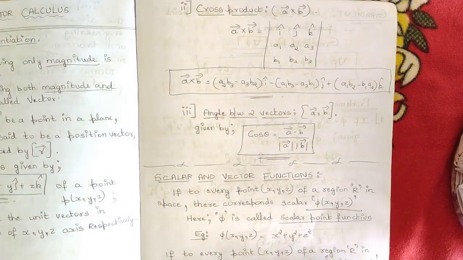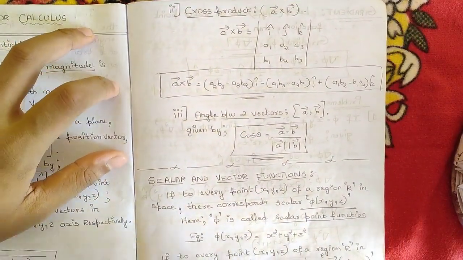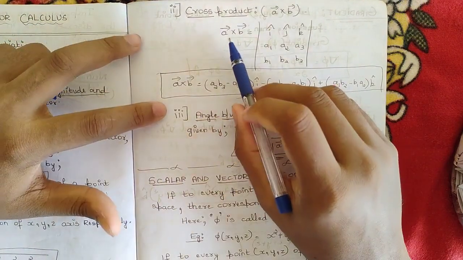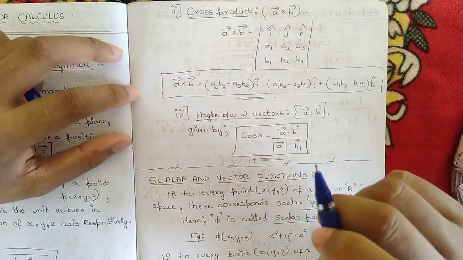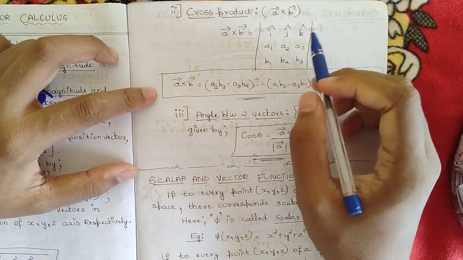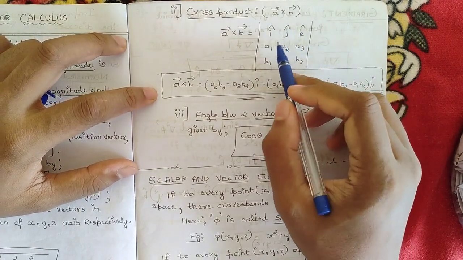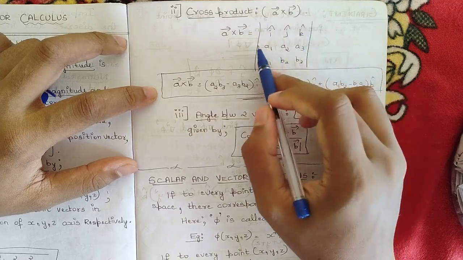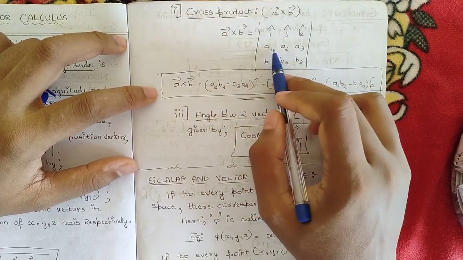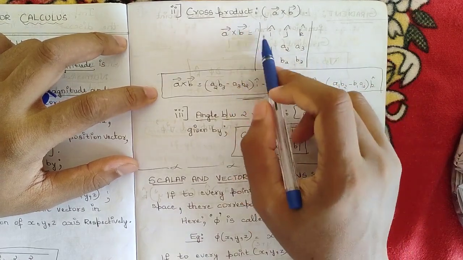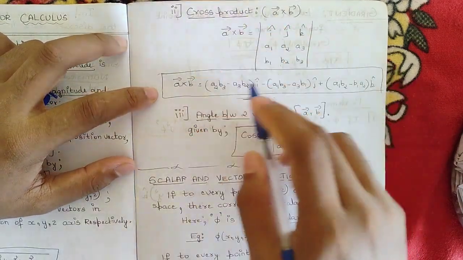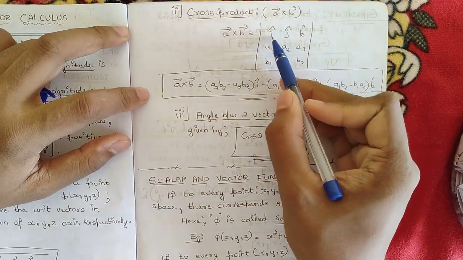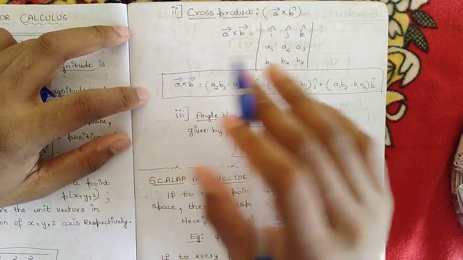Next let us discuss cross product. I'm just recalling these things, you have already studied them, just to make you thorough. Cross product A cross B is given in the form of a determinant. In the first column we write all the unit vectors I cap, J cap, K cap. In the second column all the coefficients of A, A1, A2, A3. In the third column all the coefficients of B, B1, B2, B3. Then take its determinant. I hope you know how to take the determinant.